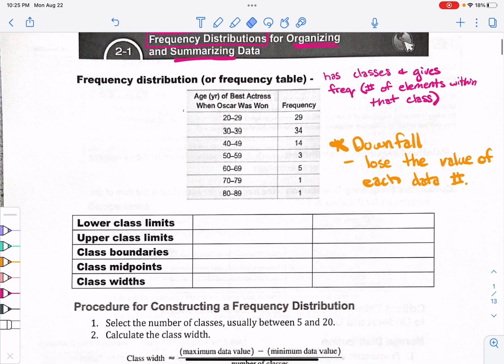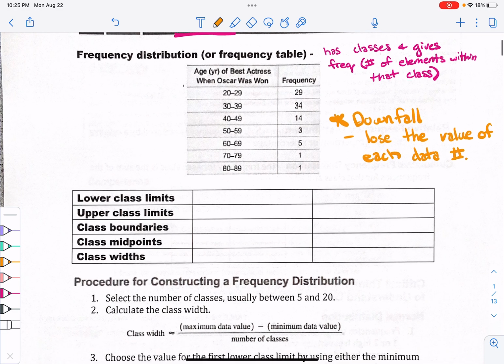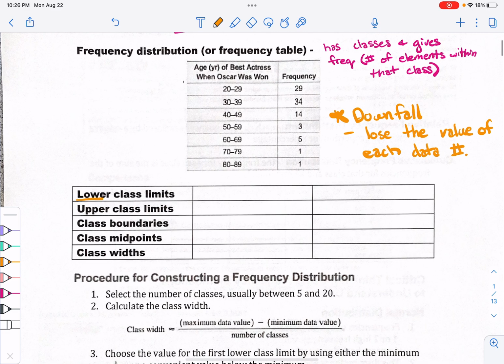Now they're going to talk about some terminology of this frequency table before we move on and actually construct one. We have something called our lower class limits. If this is a class right here, the lower limits would be the lower number of each class. For example, 20 is a lower class limit, 30 is a lower class limit, 40, 50, 60, 70, 80, right?